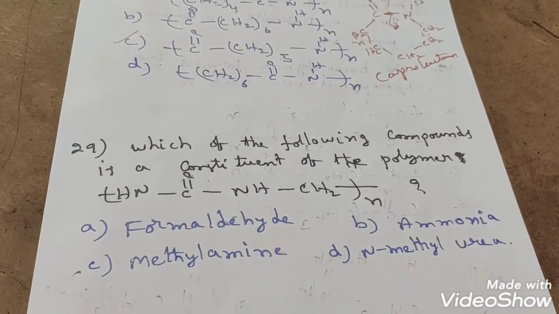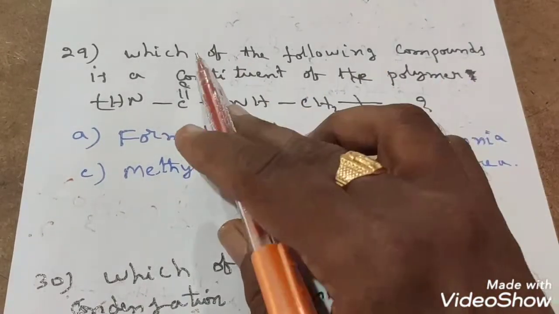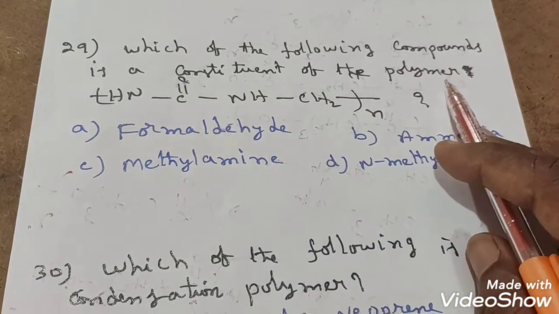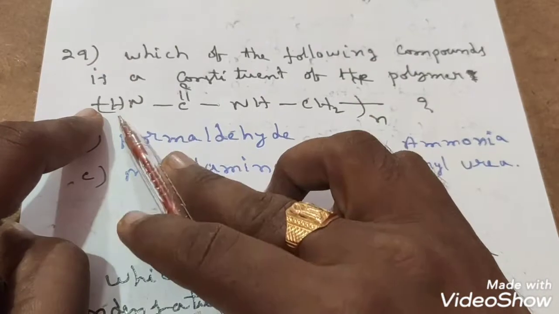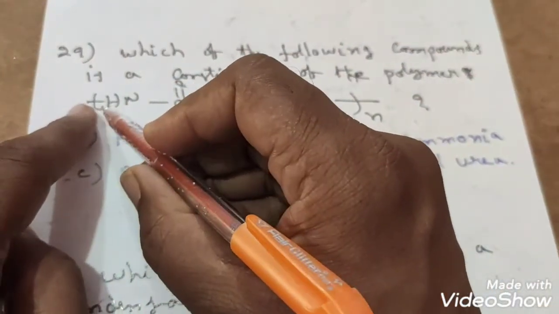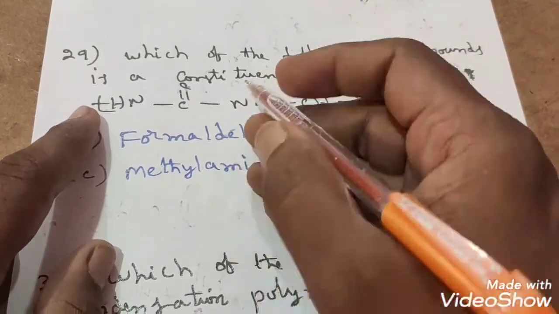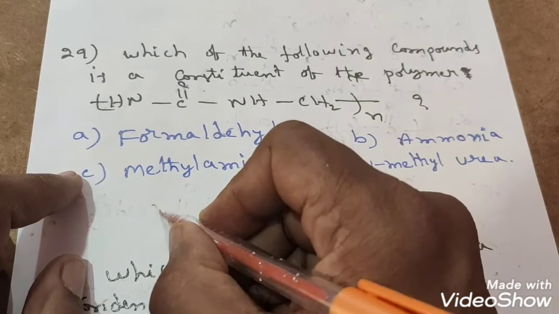Okay? Next question. If you observe, which of the following compounds is a constituent of the polymer, students? See that. In this compound one of the hydrogens is removed. Here also one of the hydrogens is removed. So what are the groups you can observe here?